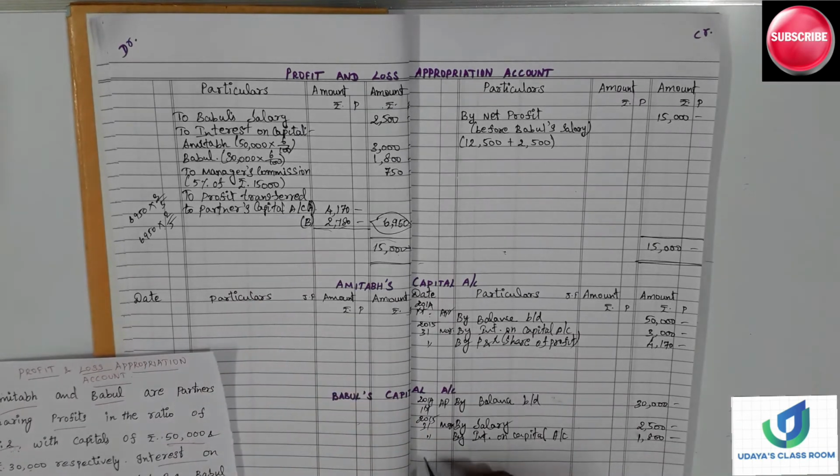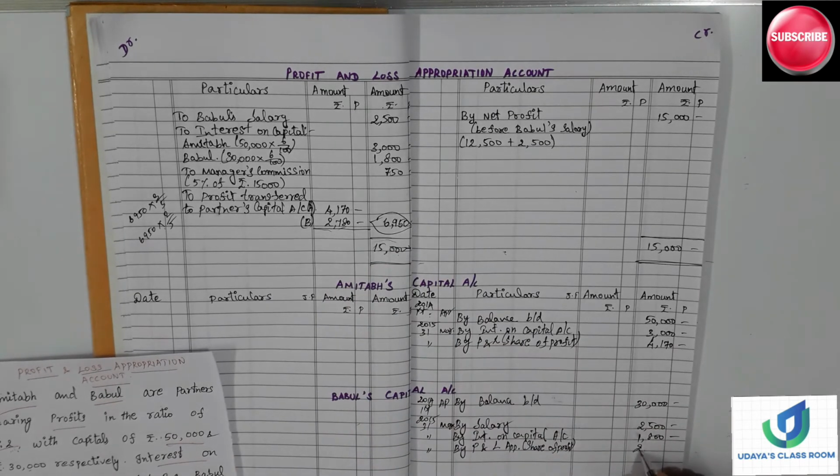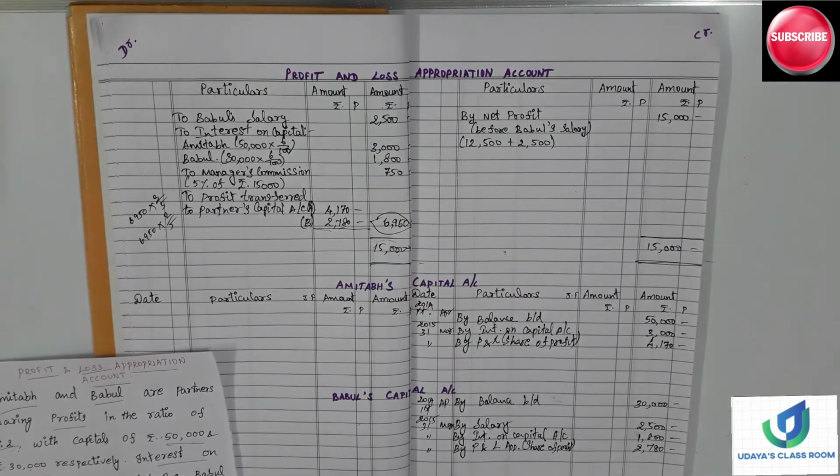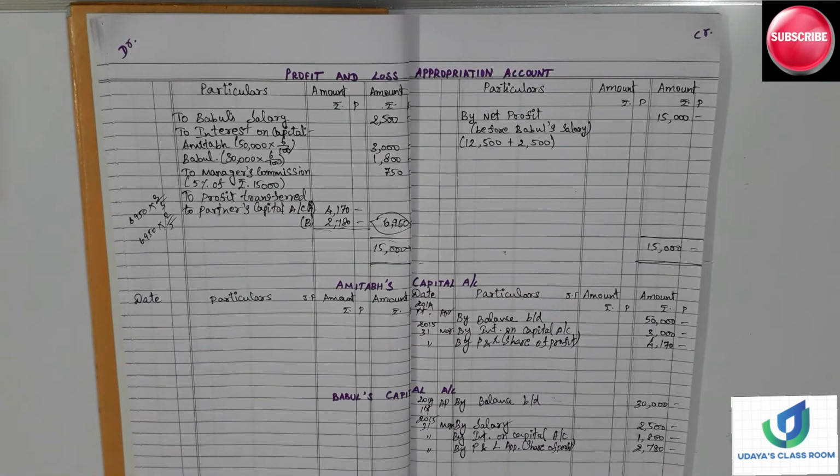And next partner's account, by profit and loss appropriation, you can write fully, share of profit, we can close 2,780, right? That's all. We have written everything. Now we can close the capital accounts.